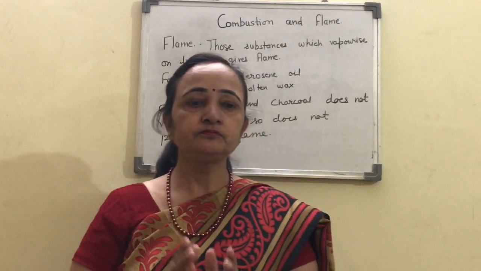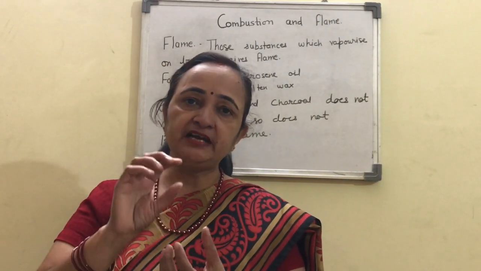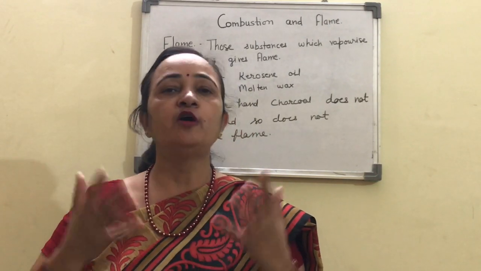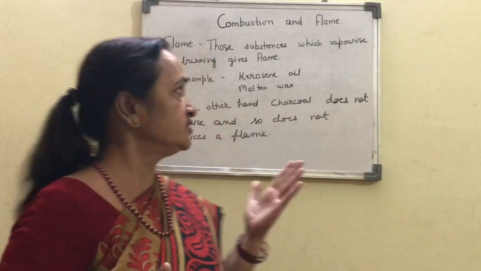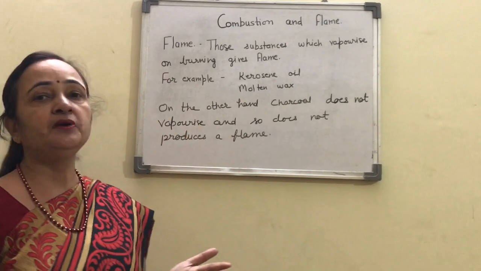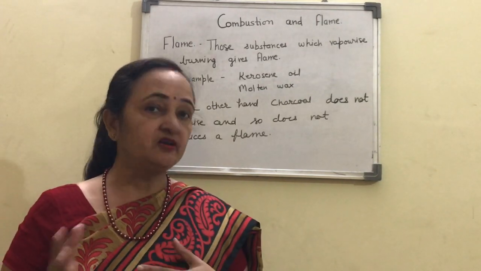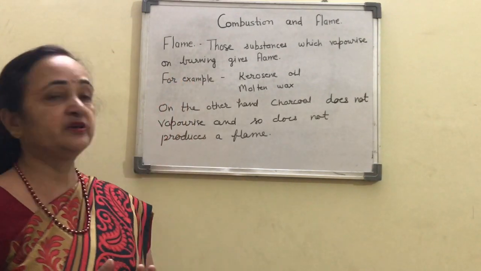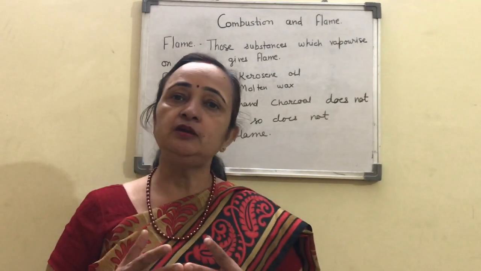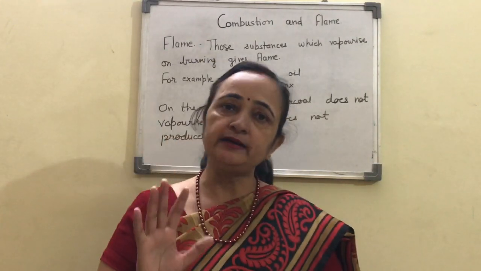When the wick and molten wax vaporize, they form a flame. So those substances which vaporize on burning give a flame, while those substances which do not vaporize, like charcoal, will not show any flame, and will only be red hot.